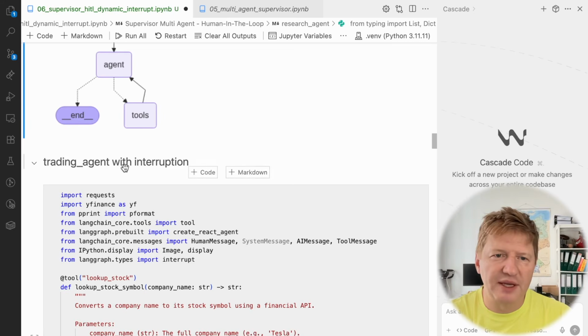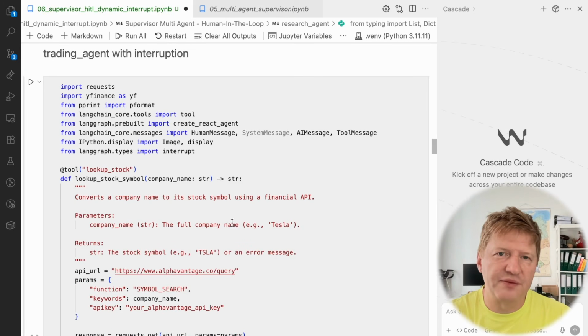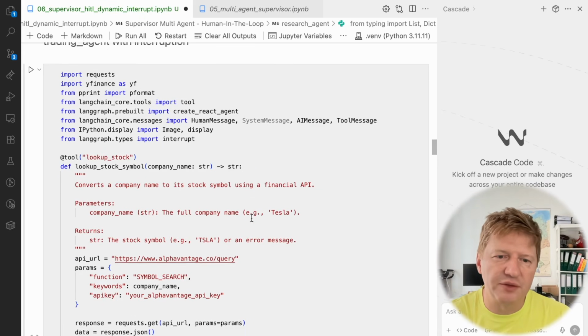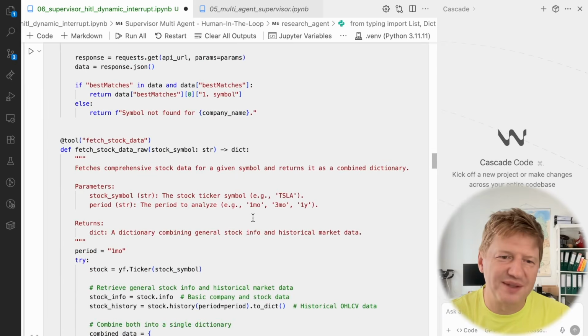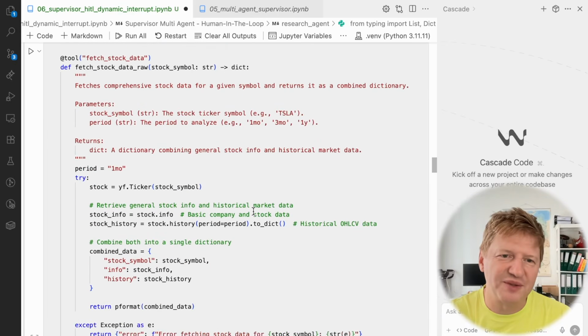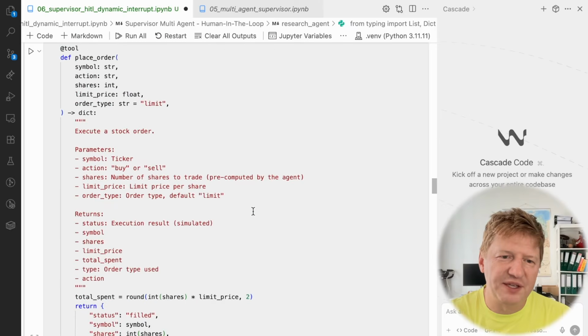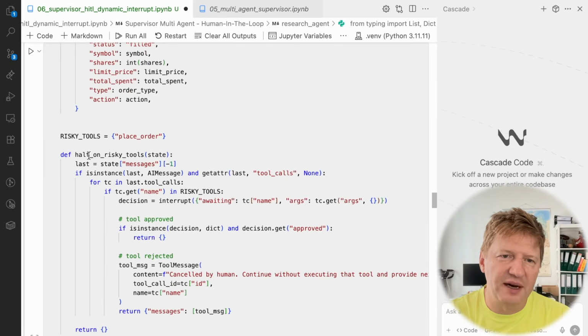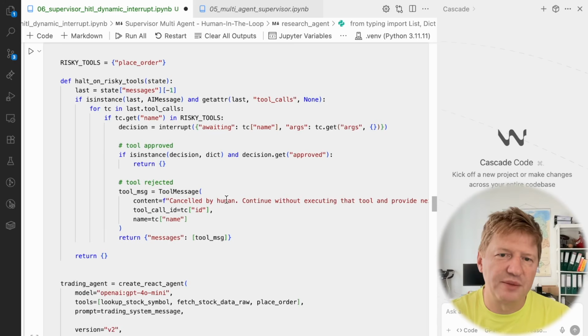And now we have the trading agent with interruption, and this one is from lesson number 4. If you're missing this, please go back and check the video. It was a really interesting thing, in my opinion, but maybe you have to check it on your own first. The thing here is that we are providing a halt on risky tools node, which decides if this is a tool call and the tool call is from the risky tools, then it interrupts the process. And when we are resuming the process, it checks if the tool was approved, then we just continue. If it was not approved, then we respond that the whole process was cancelled.